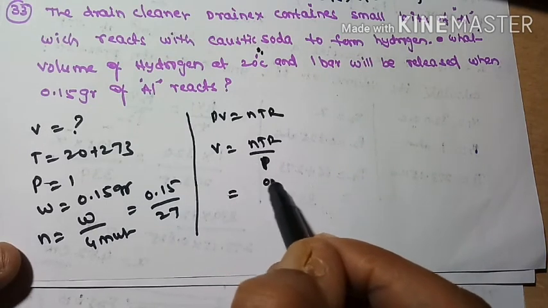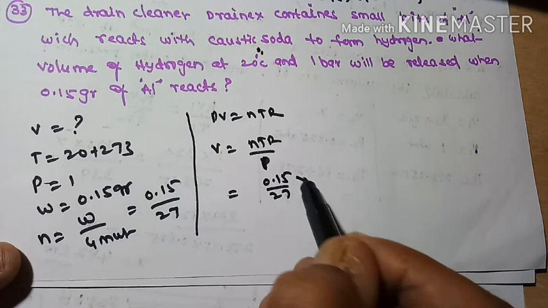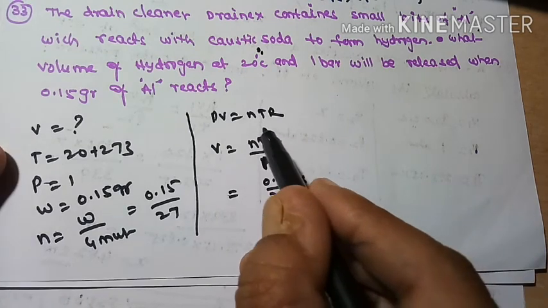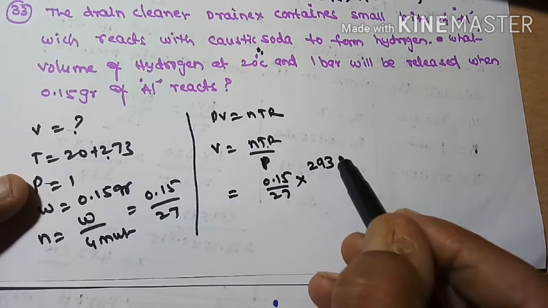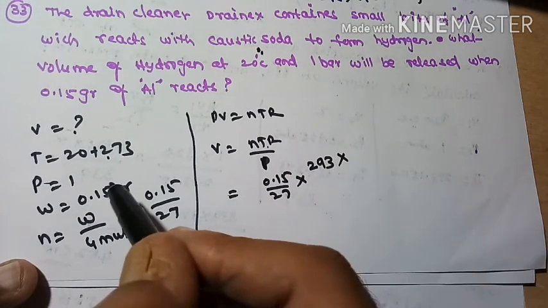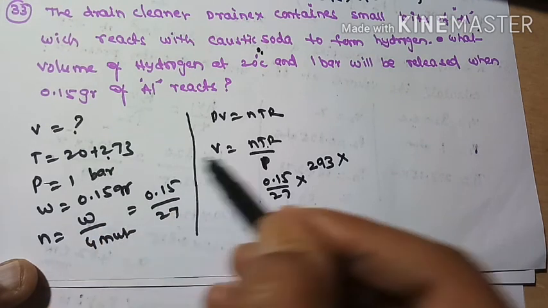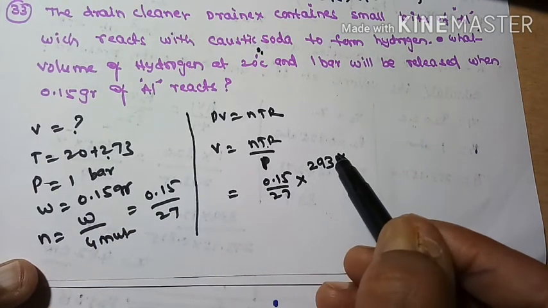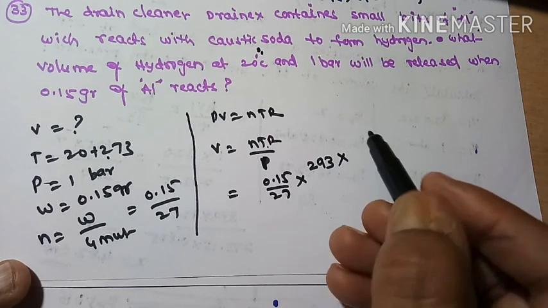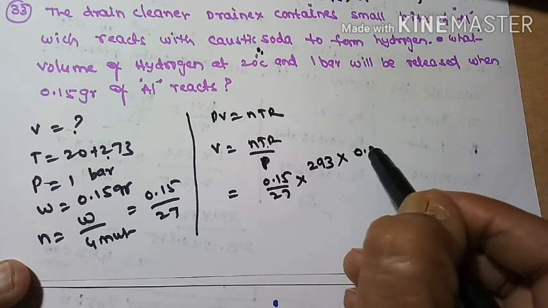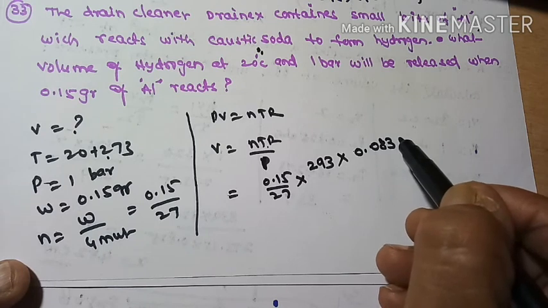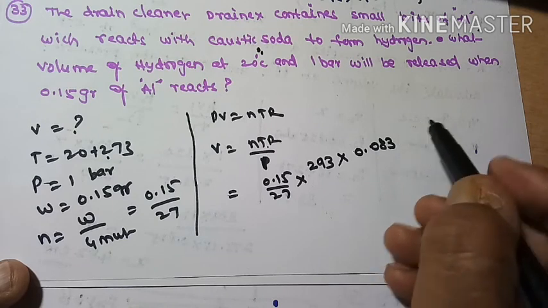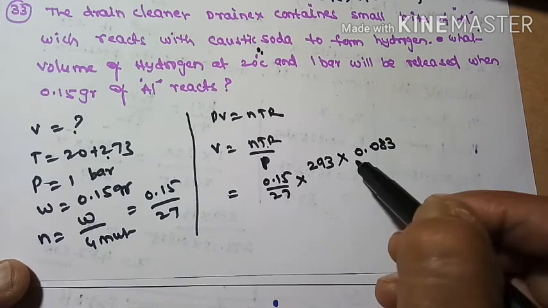T is 293, into R value. What should we take? Pressure is present in bars, so that's why we take R as 0.083 bar liters per degree Kelvin per mole. Bar liters per degree Kelvin per mole. So this is the R value.